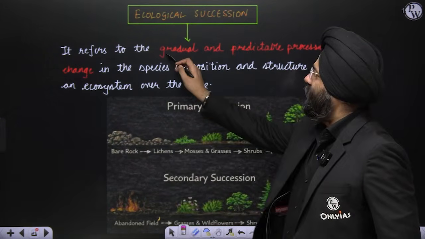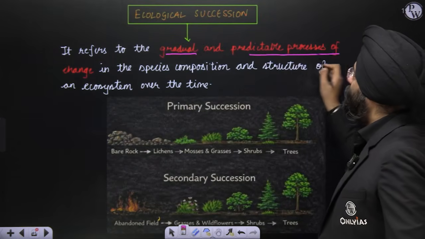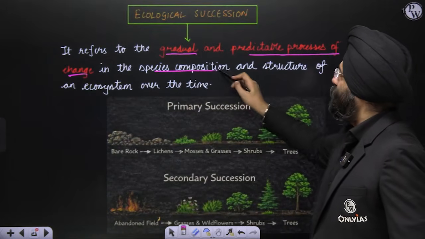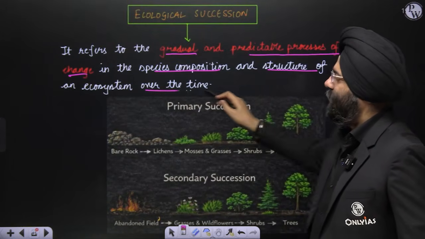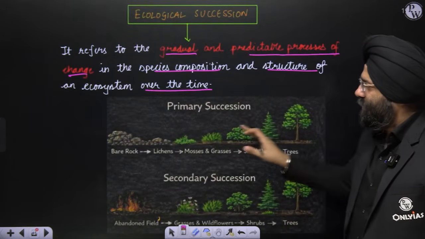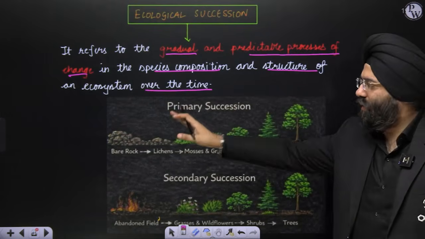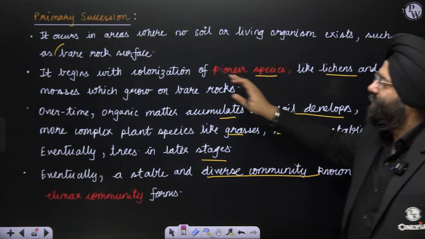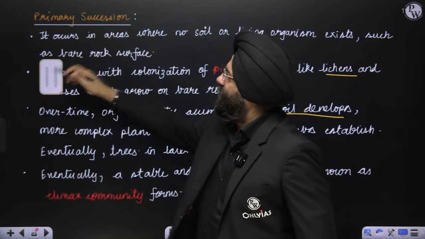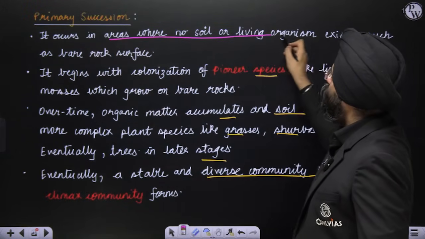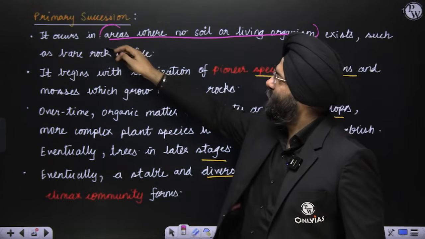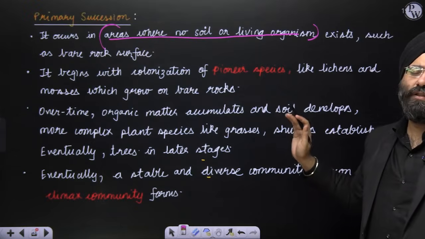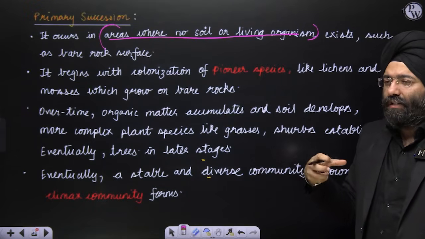Now see. Let us read ecological succession. It refers to the gradual and predictable processes of change in the species composition and structure of an ecosystem over the time. So the species are changing, the structure is also changing over the time. They are primary and secondary. Let us see what is primary. You've already seen that it basically occurs in the areas where there was no soil or living organism. Over here in the primary succession, please understand, there is no soil or no living organism present. And it is just the start.